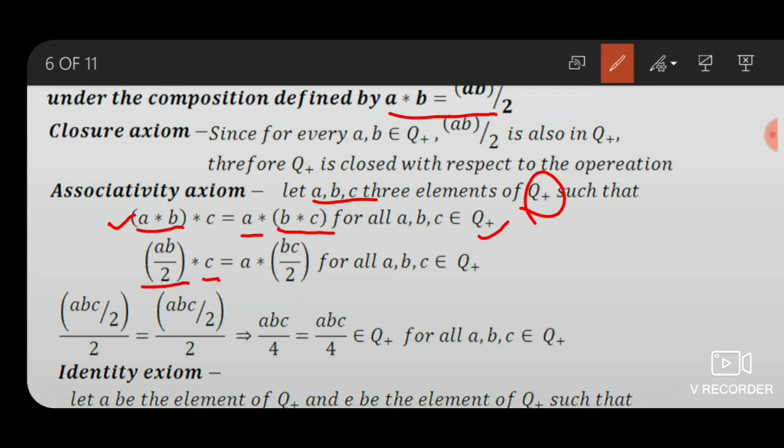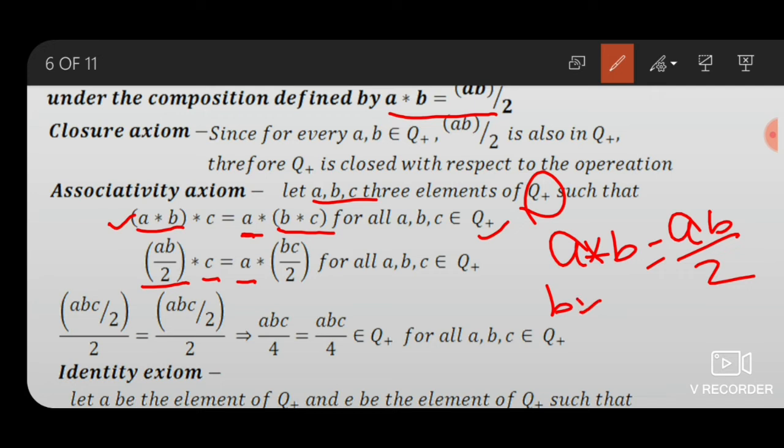Then B star C equals, now A replaced by B and B replaced by C, BC by 2. This is for all A, B, C belonging to Q plus.